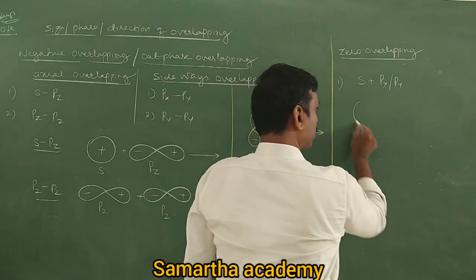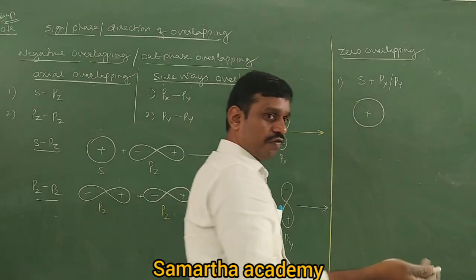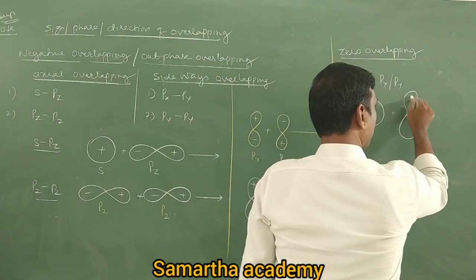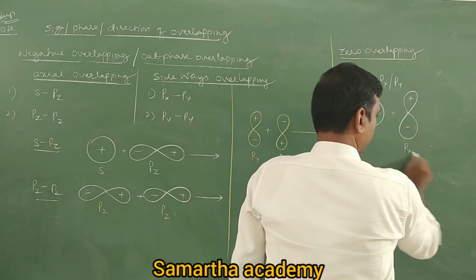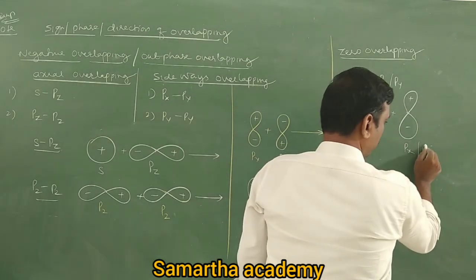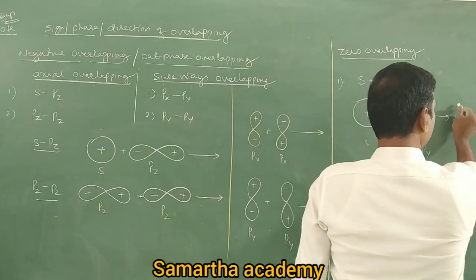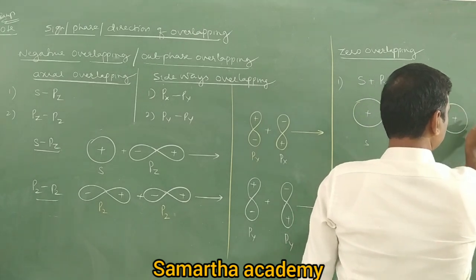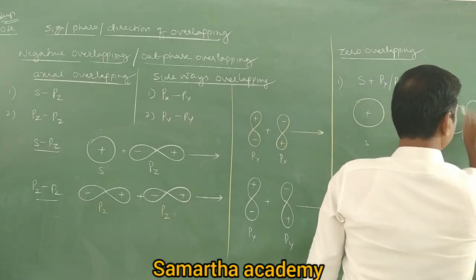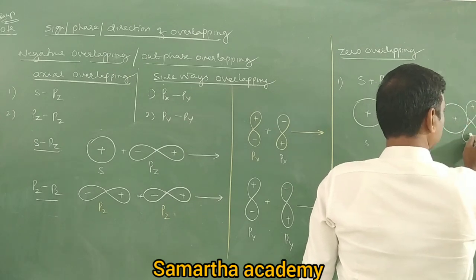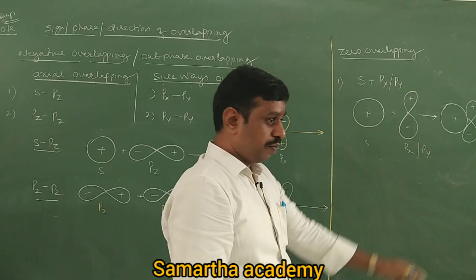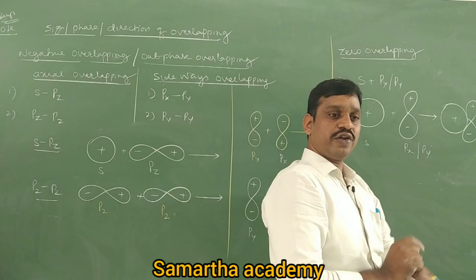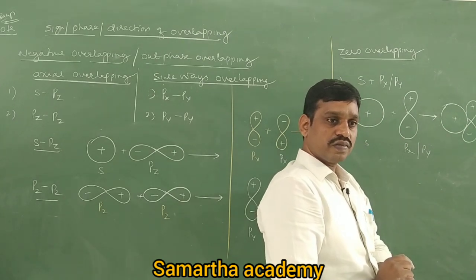The reason is that the s orbital is spherical in shape, it has a wave function positive or negative. Then take px or py, anything, px or py. Then tell me, when px or py approaches, what may be the possibility? The positive s orbital should overlap with both positive as well as negative, right?